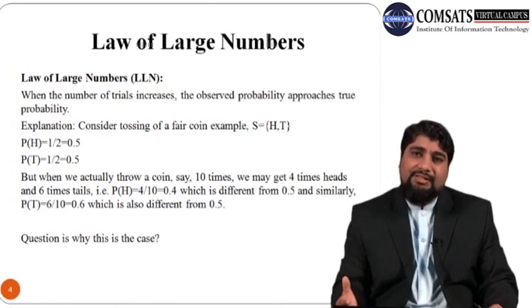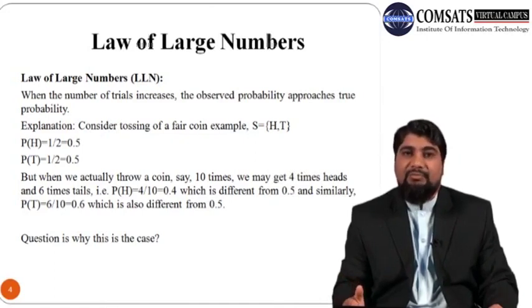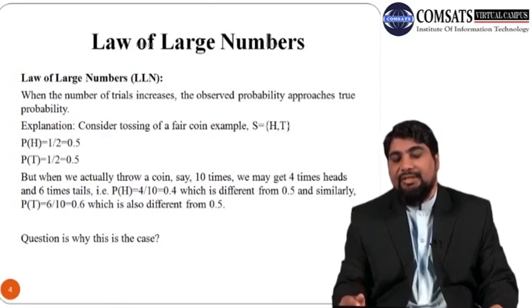Similarly, instead of getting 6 heads, one may get 7 heads. Then in that case the probability of head will be 70% and the probability of tail will be the remaining 30%.